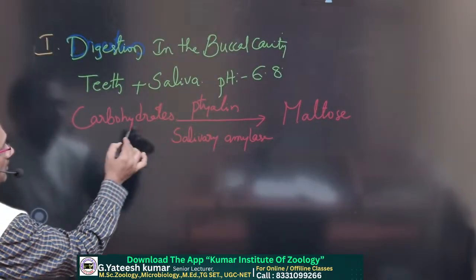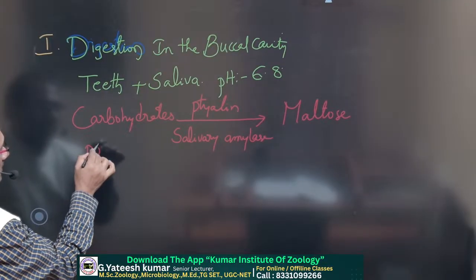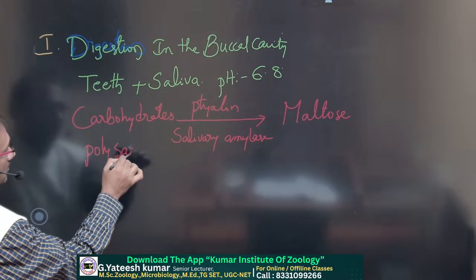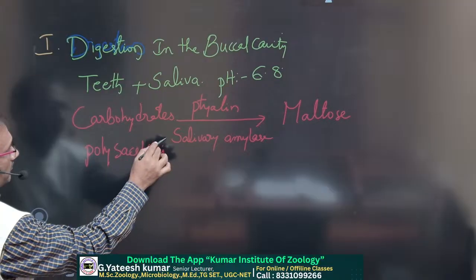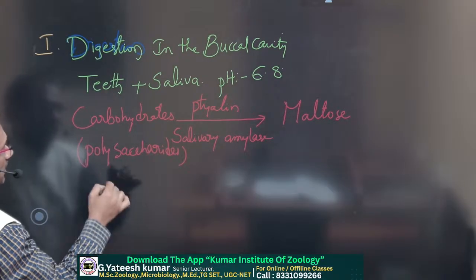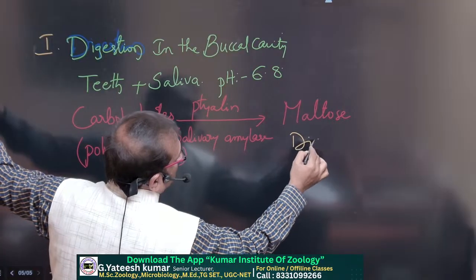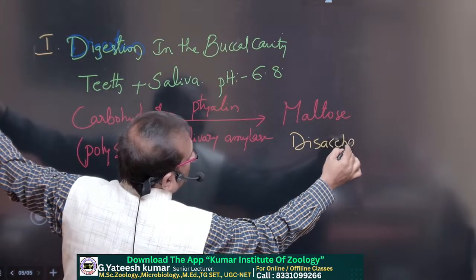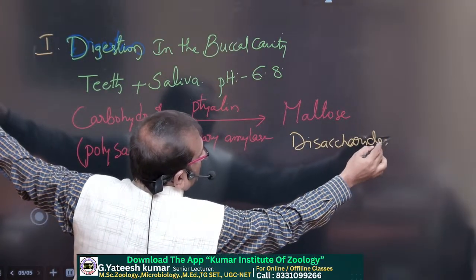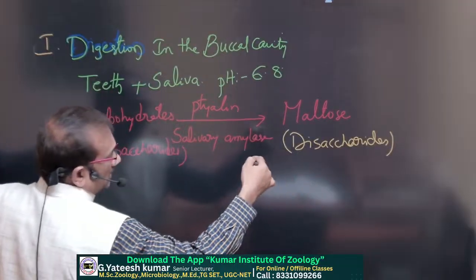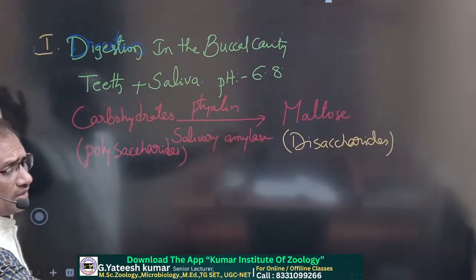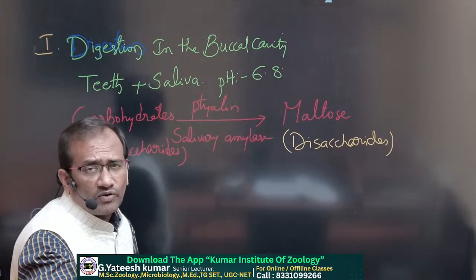Here carbohydrates are polysaccharides. So polysaccharides are converted into disaccharides. In the next step, disaccharides are converted into monosaccharides like glucose, fructose and galactose.